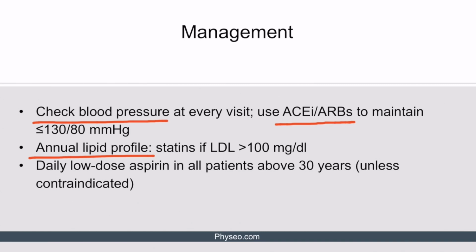Lastly, since diabetes is considered a coronary heart disease risk equivalent by most groups, a daily dose of aspirin is generally prescribed in all patients older than 30, unless contraindications exist, to reduce the risk of cardiovascular and cerebrovascular accidents.